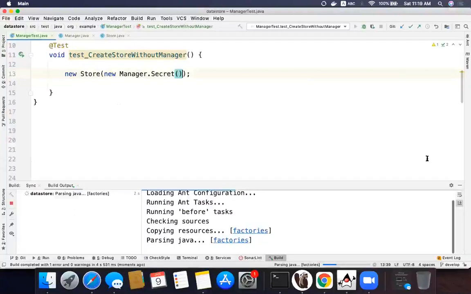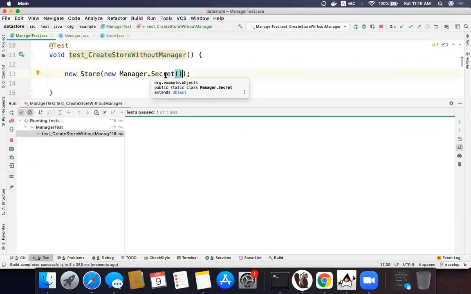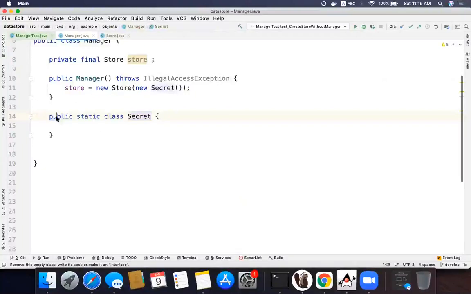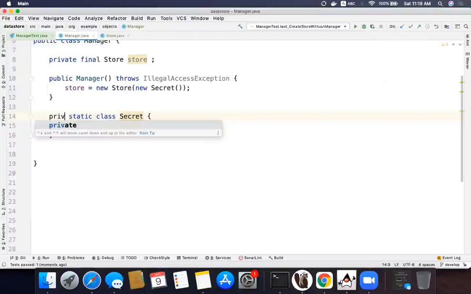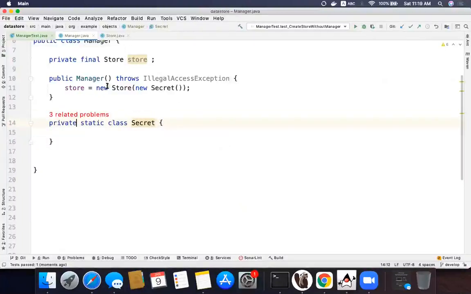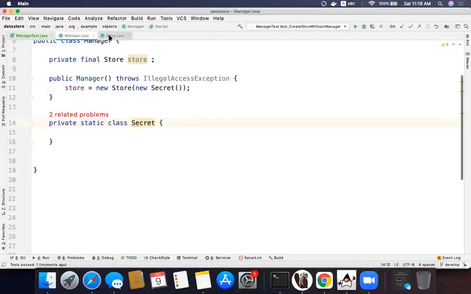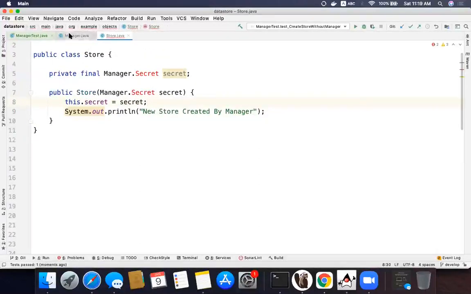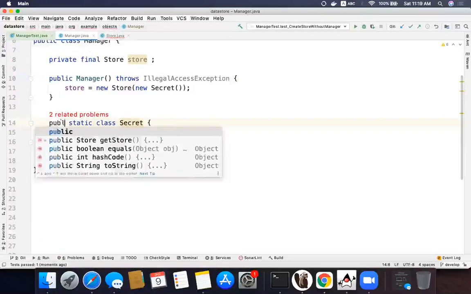What we can do is, I will simply lock him. Now this is working fine, but just a moment, we are going to lock him now. If you make it private, you'll think, okay, I'm going to make it private. Now the problem is, if it is private, this cannot be done, that's okay. But this also cannot be done. Now that is a problem because this guy cannot access a static class. Okay, now I cannot make this private. The only option that I have is that it should be public.